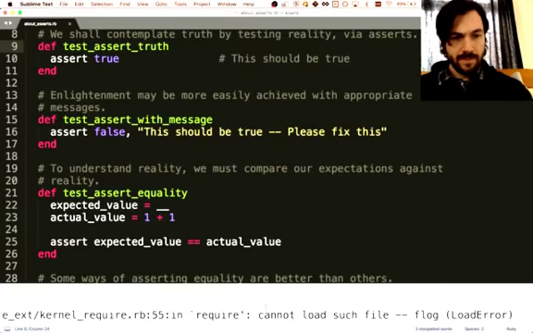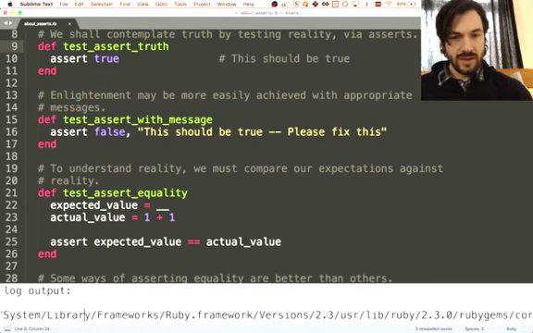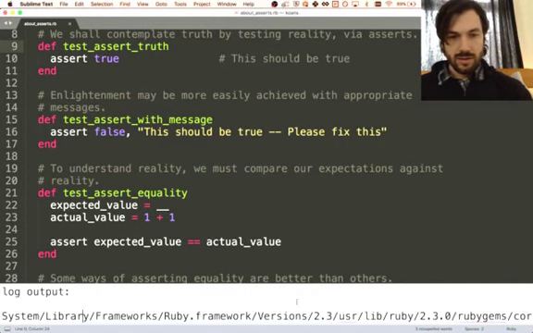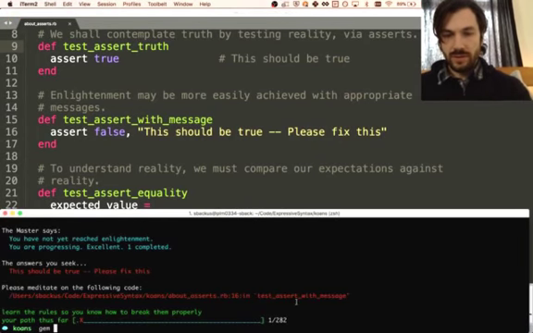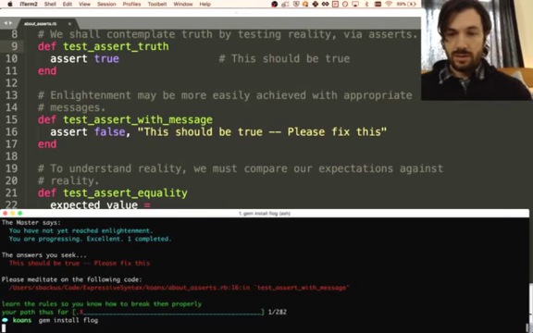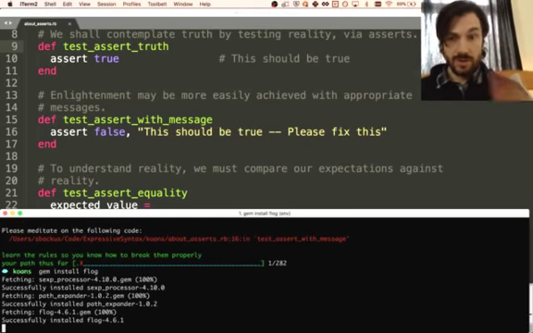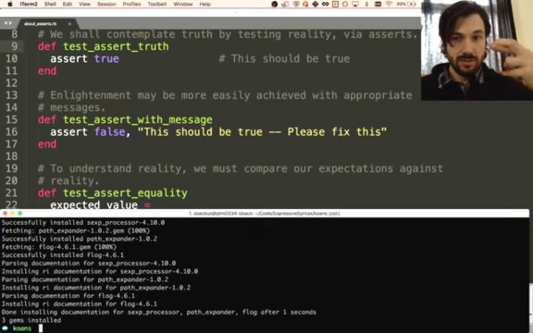But right now it's saying it can't load it. So I'm just going to see if installing it fixes that. Gem install flog. Is it going to work? Fingers crossed. Toes crossed. Okay, so it installed some stuff.